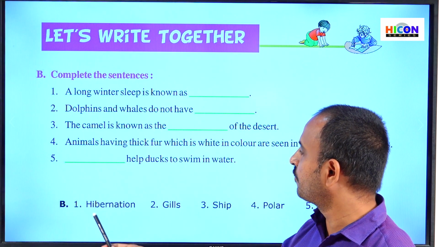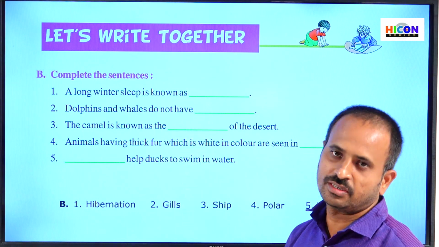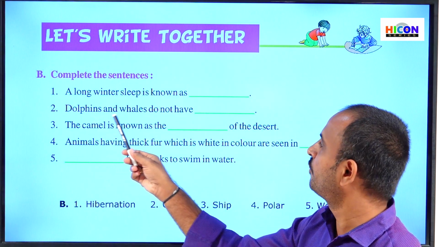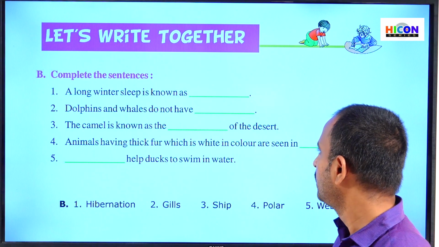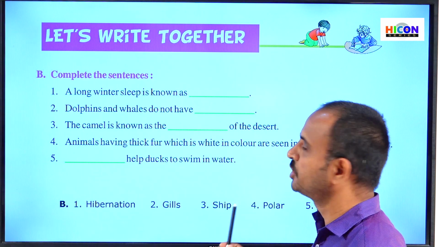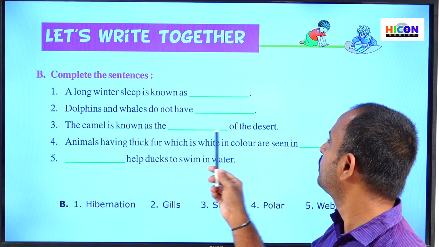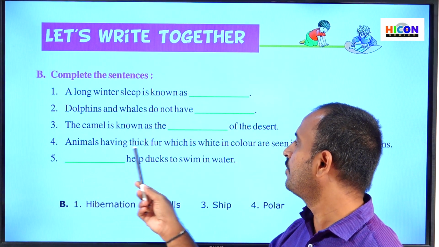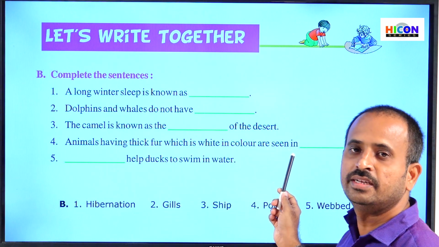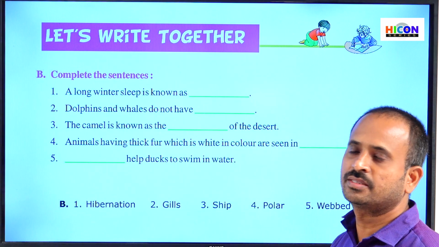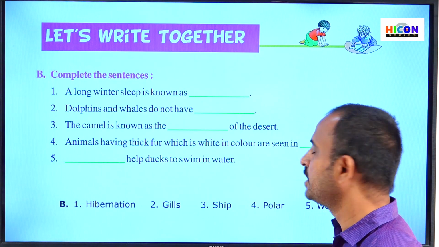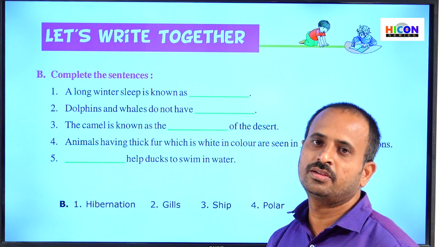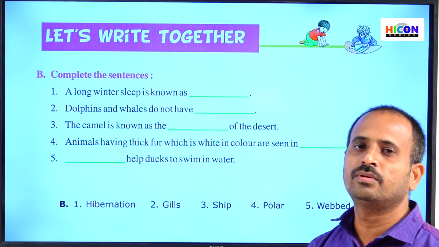The answer for the first sentence is hibernation. The answer for the second sentence is gills: dolphins and whales do not have gills. The answer for the third sentence is ship: the camel is known as the ship of the desert. The answer for the fourth sentence: animals having thick fur which is white in color are seen in polar regions. And the answer for the fifth sentence is webbed feet: webbed feet help ducks to swim in water. So note down this in your notebook.